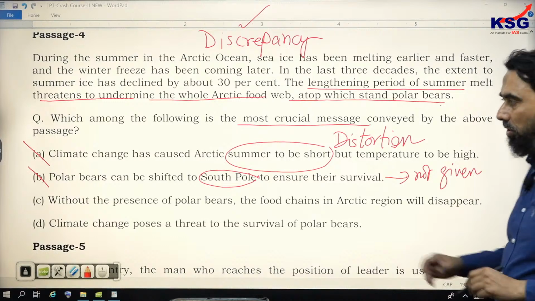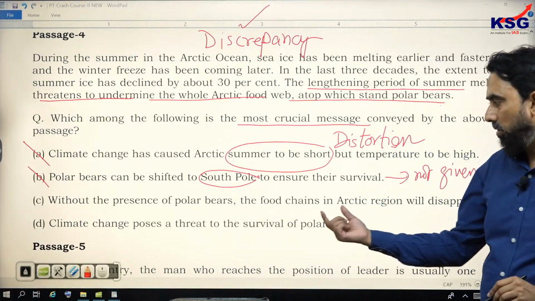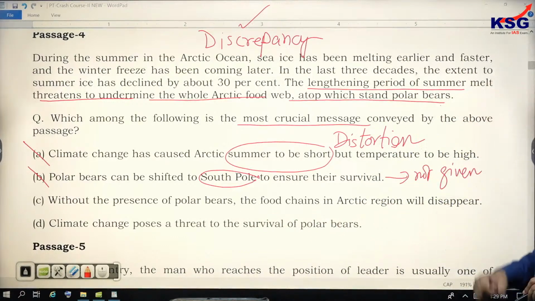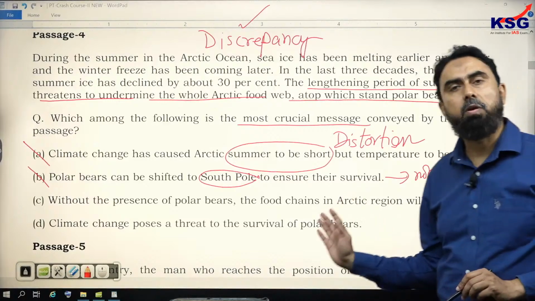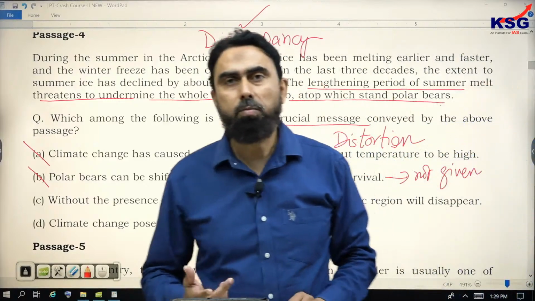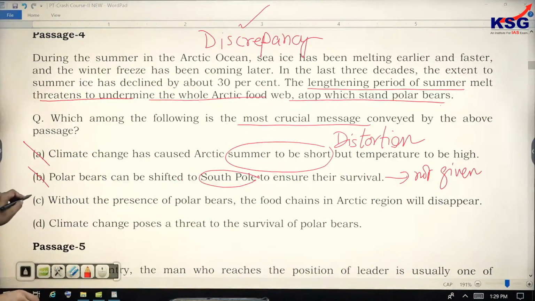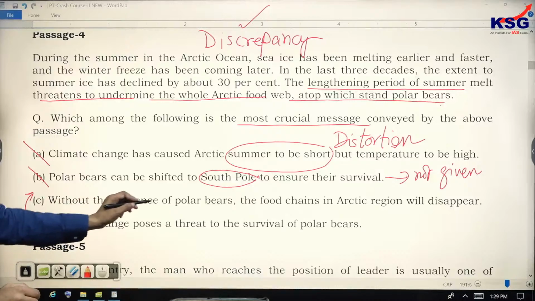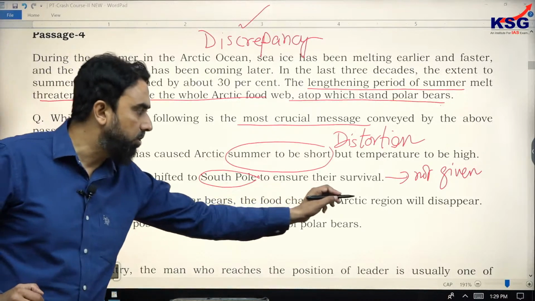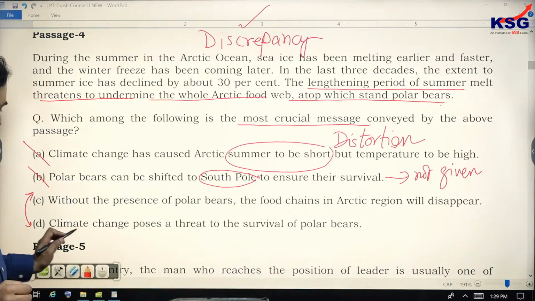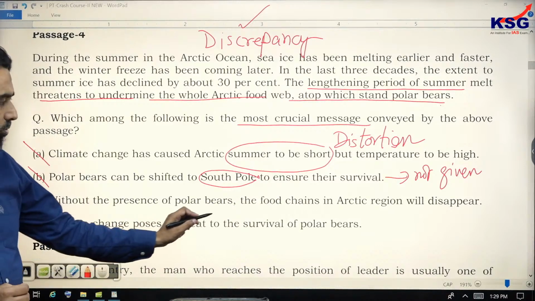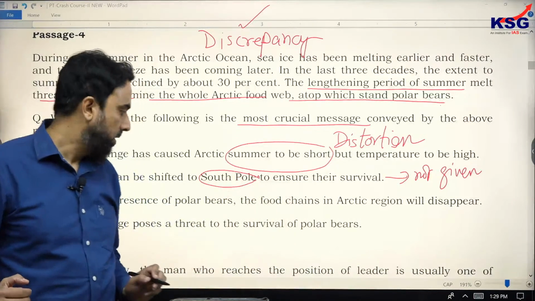It's not given. C: without the presence of polar bears, the food chains in the Arctic region will disappear. Now it talks about the effects. It's relevant to the passage. However, you need to be careful. It means C and D, like generally 2 and 2 is the ratio between good options, close options and weak options. So C is one, without the presence of polar bears, the food chains in the Arctic region will disappear. And D: climate change poses a threat to the survival of polar bears.